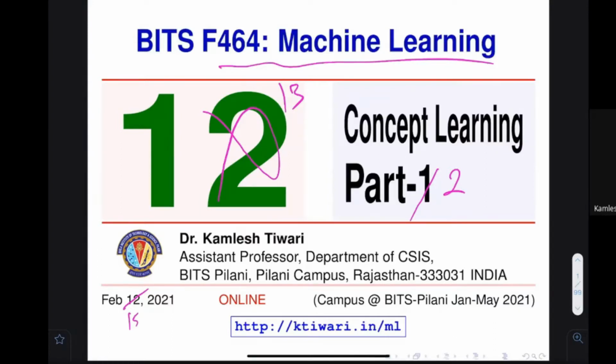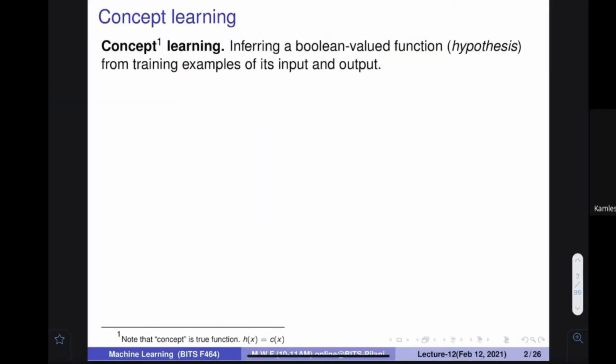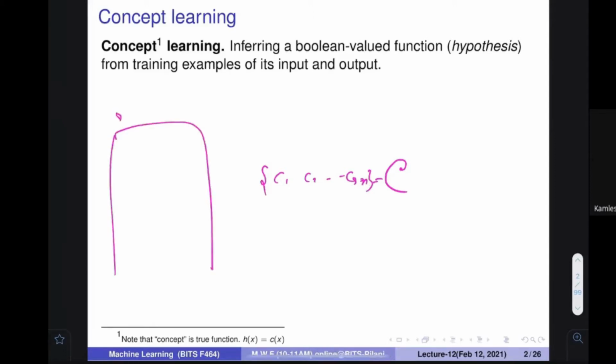So we were talking about something called concept learning, and the idea was this: there is some concept function, where C1, C2, C3, a lot of functions Cn are there, and you have a database that has attributes, for example x1, x2, up to xn.